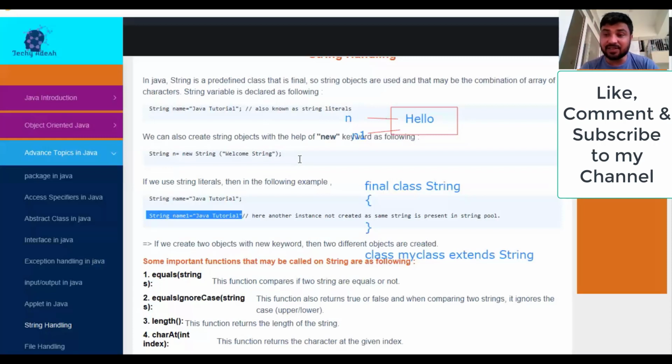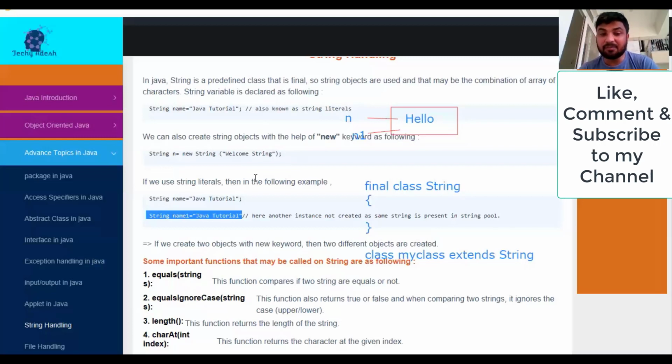So there is a different function which works similar to equals, and the function is equalsIgnoreCase, right? What is the difference between equals and equalsIgnoreCase? In case of equals, if both strings are the same but the case doesn't match, it means what? The answer is false. If I am trying to compare two string variables, the first is small case hello and the other is capital case hello, then if I compare them with equals, the result is false.